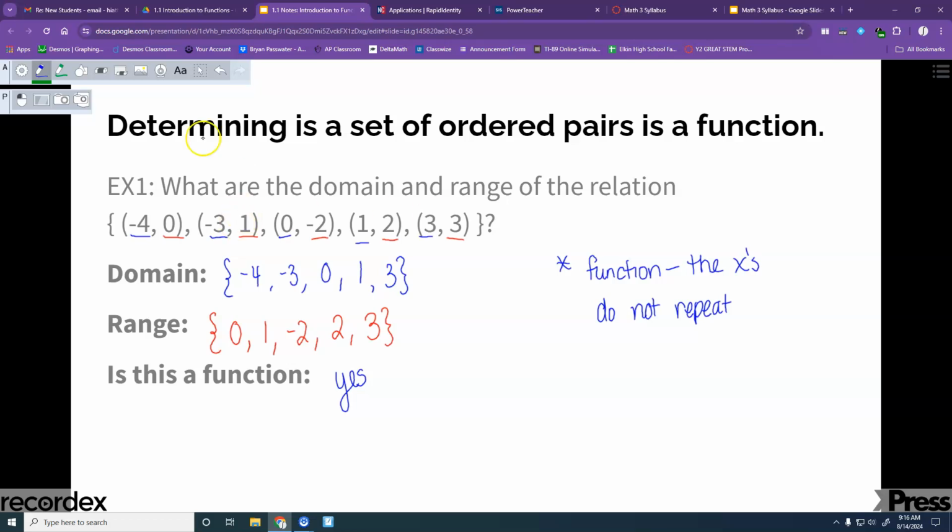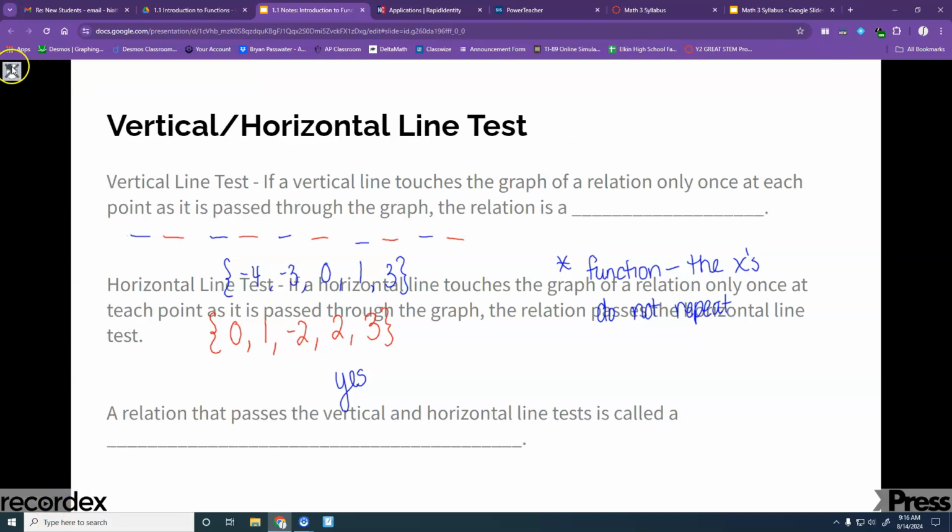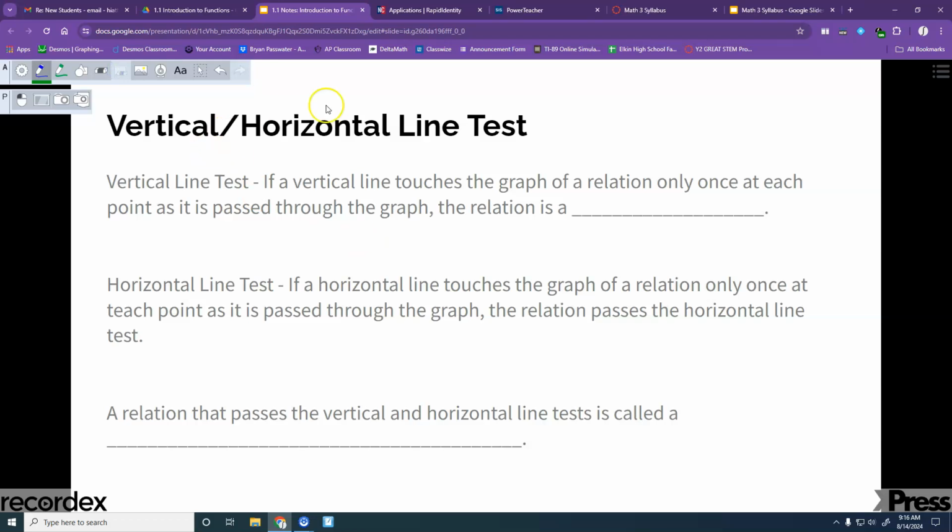Okay here? Good. All right. So in Math 1, you learned about a vertical line test. We are going to add in a horizontal line test for Math 3, because there's one other thing that we need to know about functions. The vertical line test says that if a vertical line touches the graph of a relation only once at each point as it is passed through the graph, the relation is, we're going to put function right here in this blank.